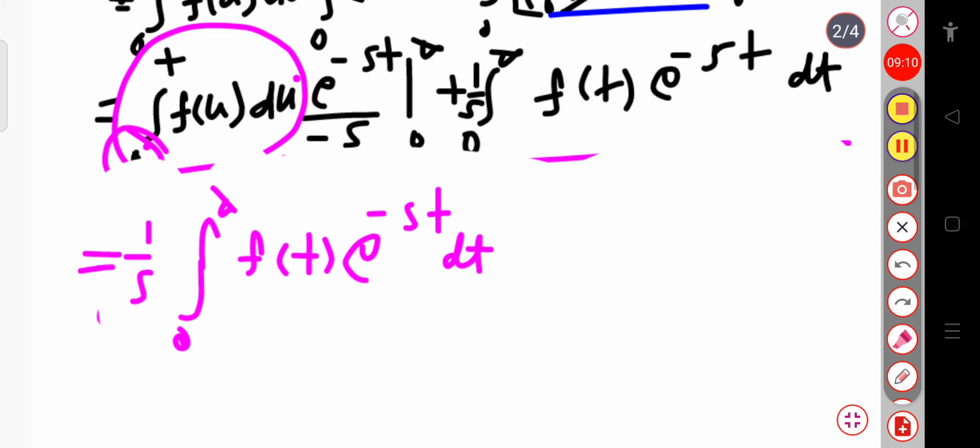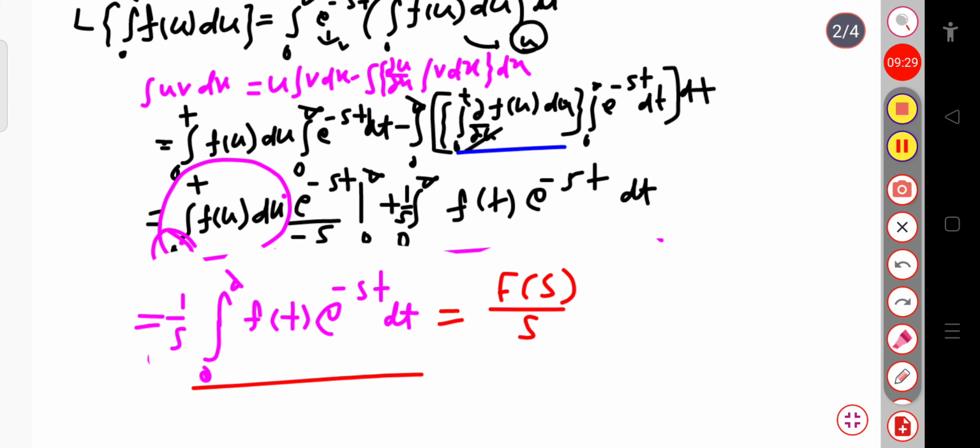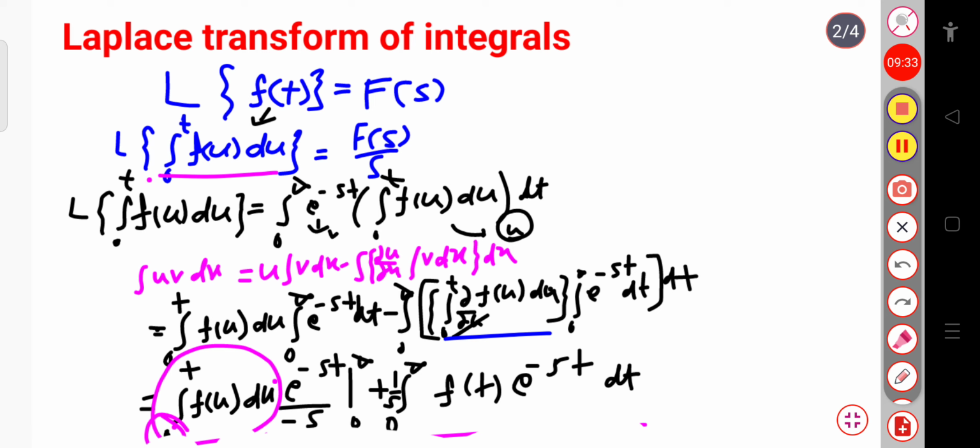And again, this f of t exponential minus st dt can be written as f of s, the Laplace transform, and here this is 1 by s. So finally after solving this, we get the Laplace transform of the integration 0 to t f of u du equal to f of s divided by s.